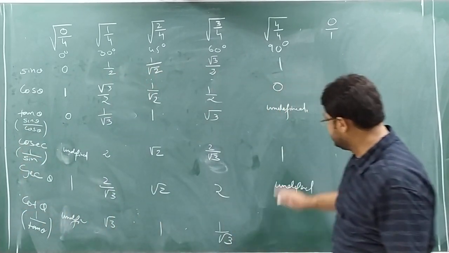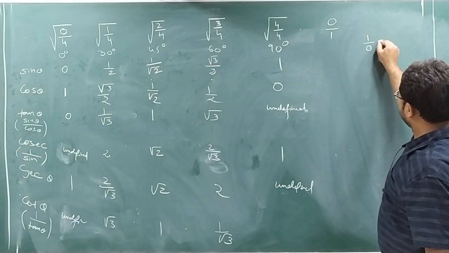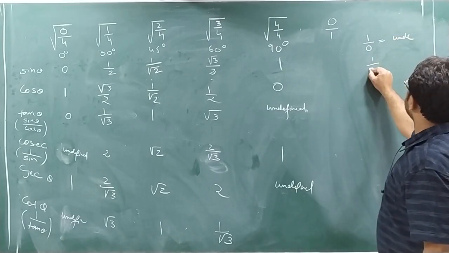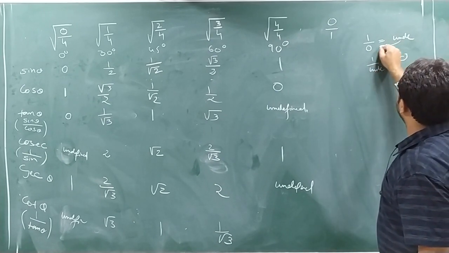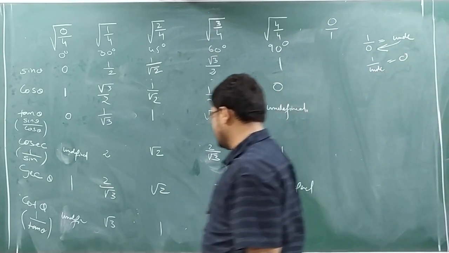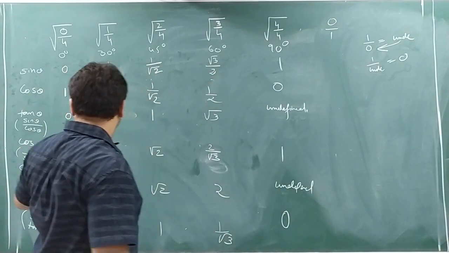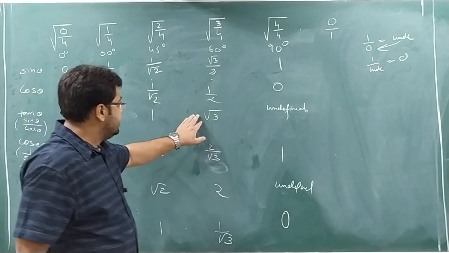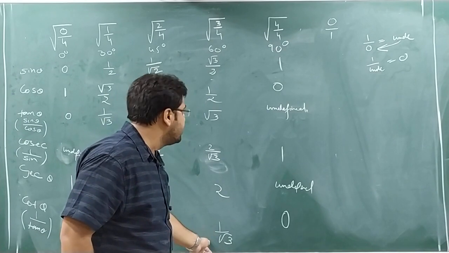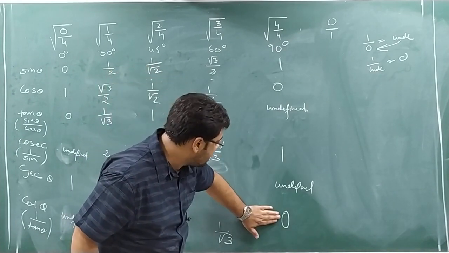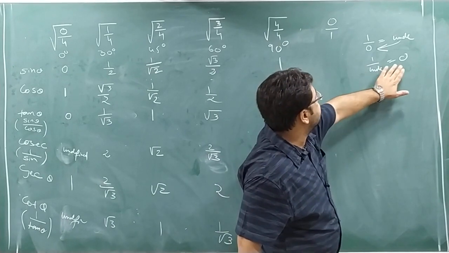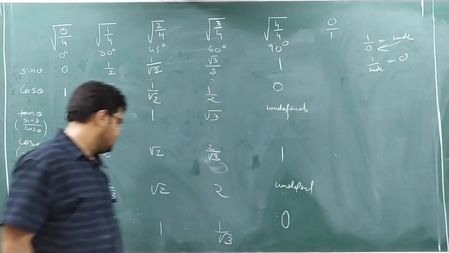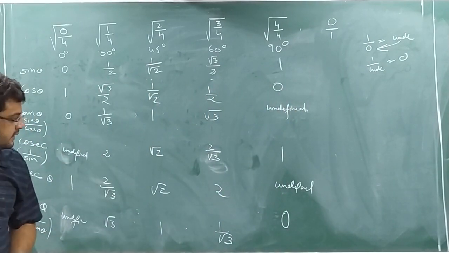Undefined. Now you will see this. So what to do with this? We see here 1 by 0 is undefined. Now I have to reverse here: 1 by undefined. So 1 by undefined will be what? 0. I will take undefined here, 0 will come here. So the answer will be 0. Once more I repeat, I have to reverse the value. 1 by 0 is undefined. For 1 by root 3, I have done root 3 by 1. 1 by 1 means 1. It was root 3, so I have done here 1 by root 3. It was undefined, so I will write 1 by undefined. And 1 by undefined is nothing but 0. How 0? 1 by 0 is undefined; undefined will come here, 0 will come here. So this is 0. So these are the certain formulas you should remember. That's it.